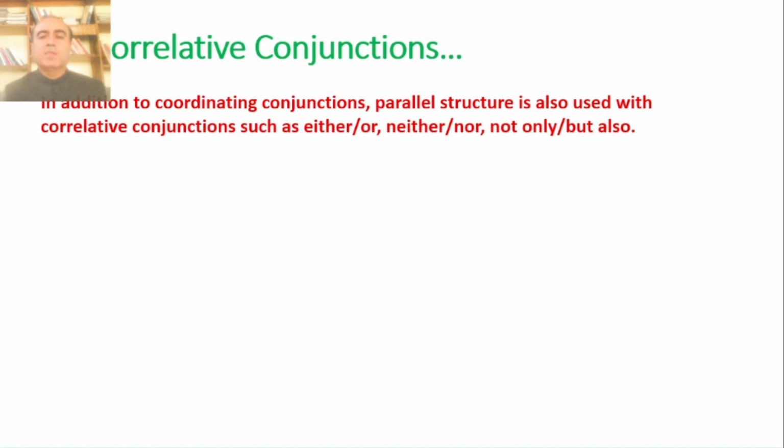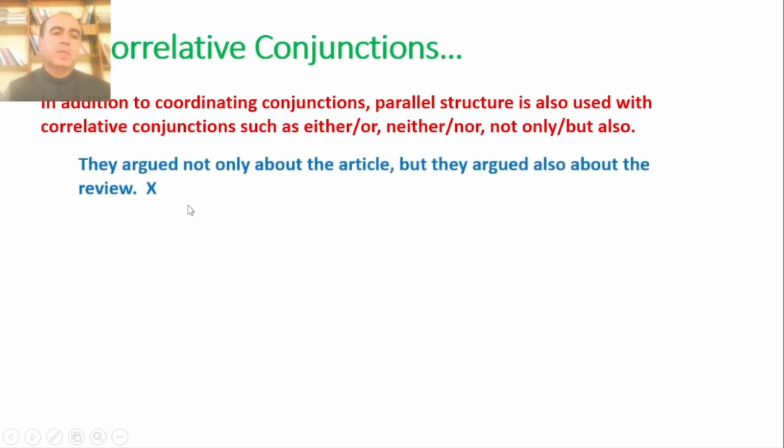What are correlative conjunctions? They are usually in pair form, such as either or, neither nor, not only but also. These are called correlative conjunctions. They argued not only about the article, comma, but they argued also about the review. Now, what is the issue?